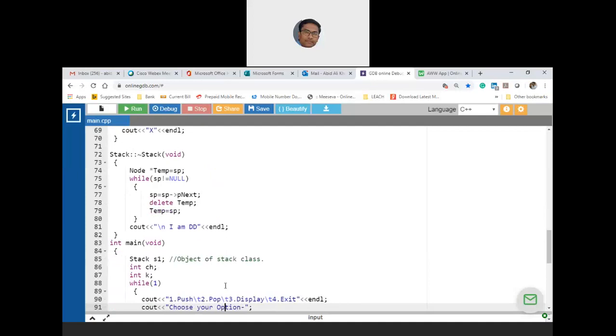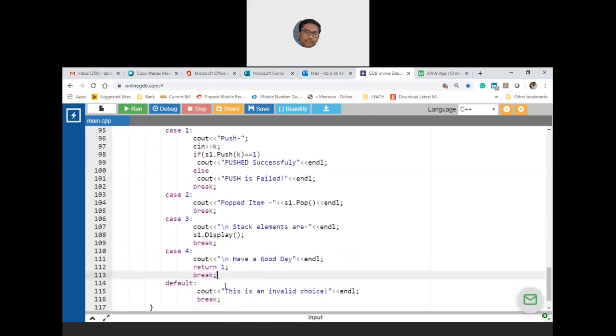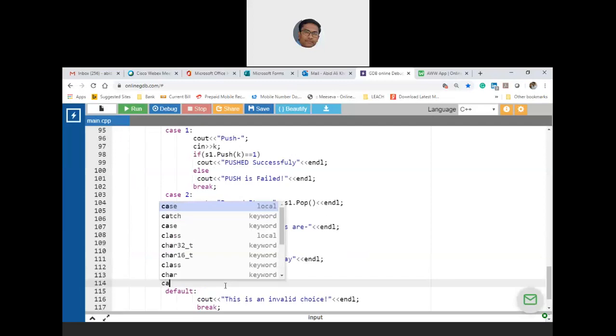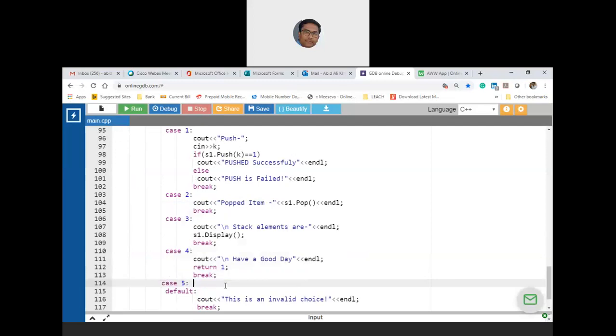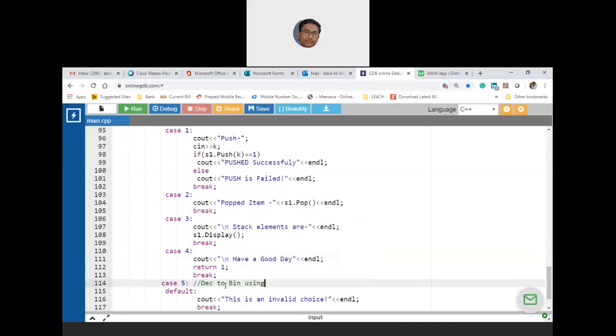So what I'll do is I'll keep probably option 5, decimal to binary. Actually, only option 5 is asked for 2 marks. So I'll go to case 5. Case 5 is nothing but decimal to binary using stack operation.